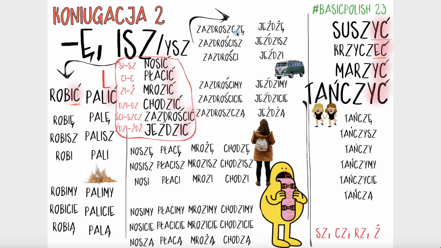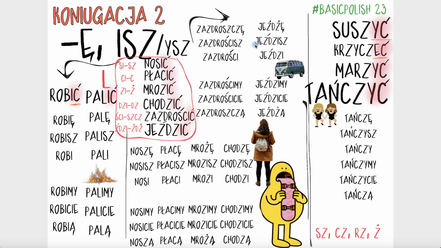So we've got szcz opening the conjugation, szcz finishing it, and four grammatical persons have this I here. So once more, zazdrościć, in the stem we've got ści, that will alternate to szcz.